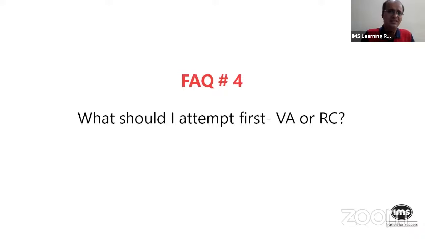My suggestion is, when you're deciding whether to attempt VA first or RC first, always start with your strength. Also remember that VA is the first section of the CAT. So how you start may impact your entire 2-hour attempt. So you should be off to your best performance. In cricket, your best batsmen typically are the openers. So you should also open with your strength, I would say.